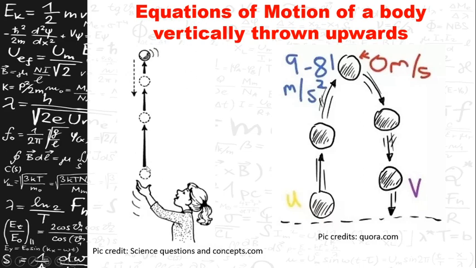So what happens when you throw any object upwards? It travels with a decreasing velocity. Since you had given some initial velocity to that object, the object is moving upwards, but the Earth's gravitational force is acting downwards here.